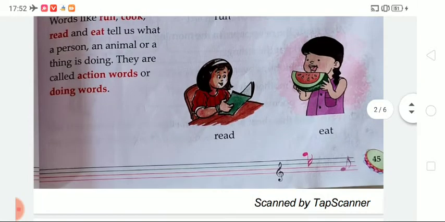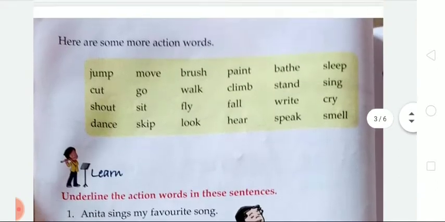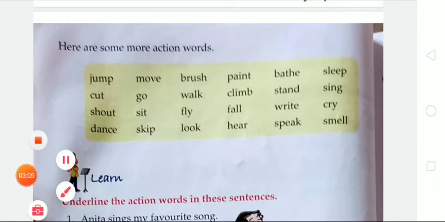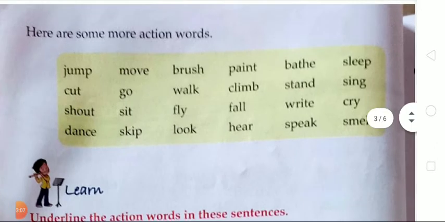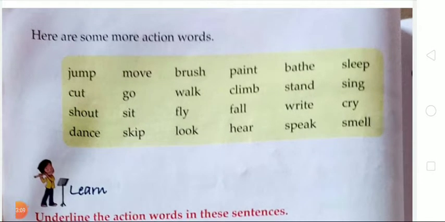Now we move to the next, that is, here are some more action words. Dear students, you must learn these given doing words or action words.